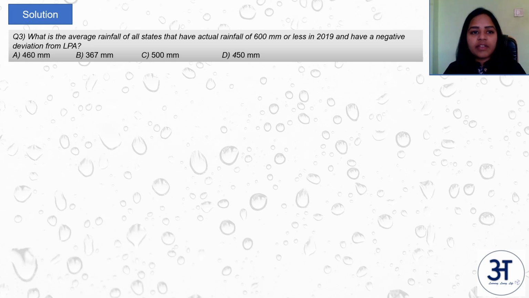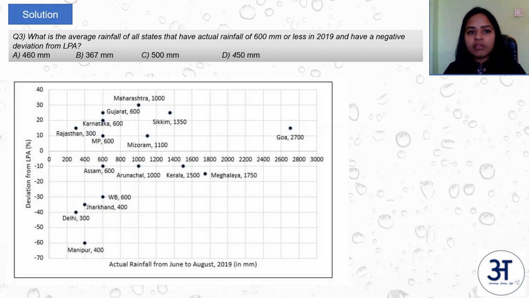What is the average rainfall of all states that have actual rainfall of 600 mm or less in 2019 and have a negative deviation from LPA? So we want all those states which have 600 mm or less rainfall. So we want all of the states on this or to the left of this line and have a negative deviation. So negative deviation again means in the lower side of the x-axis.